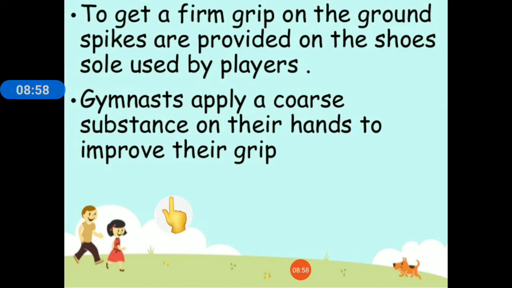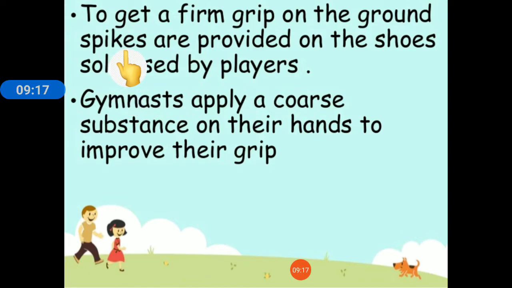Now athletes who have to run very fast on the ground have to have a firm grip on the ground so that they do not fall. So for athletes and players, special shoes are designed which help them to get a firm grip on the ground. How?